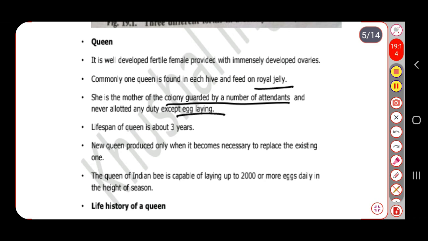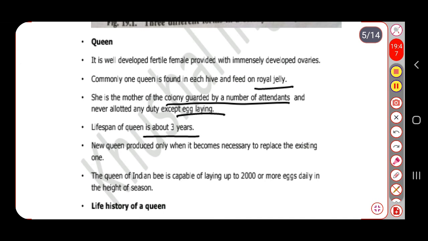The lifespan of the queen is near about 3 years. Within these 3 years she performs only one activity, that is to lay the eggs. After 3 years she loses the ability to lay the eggs, and at that time the old queen will be replaced by a new queen. But how it will be replaced, we will see in the next slide. A new queen is produced only when it becomes necessary to replace the existing one.